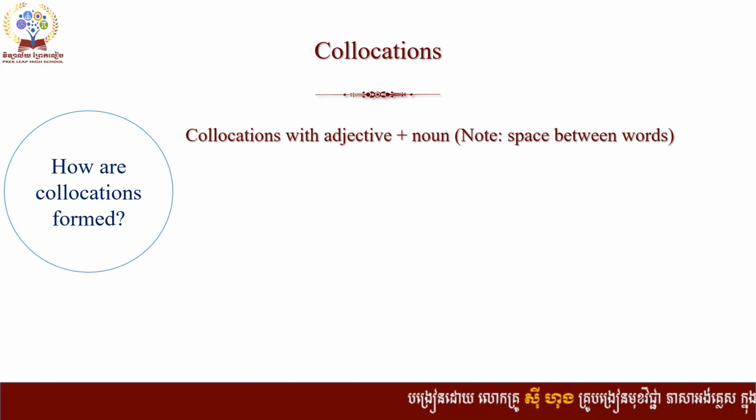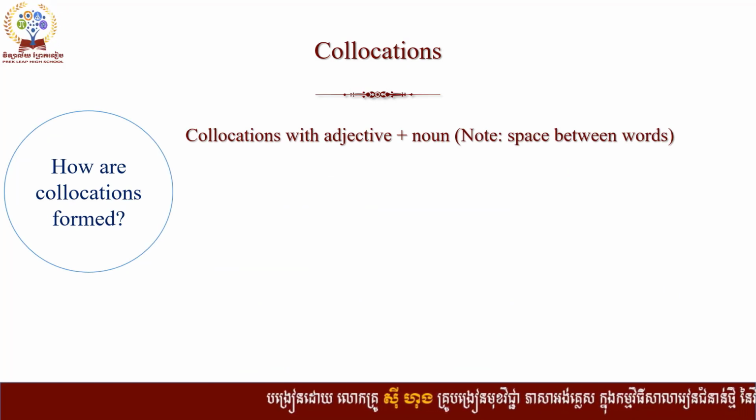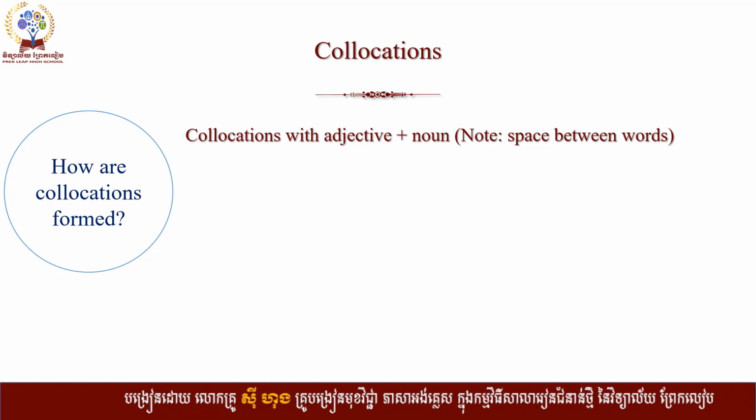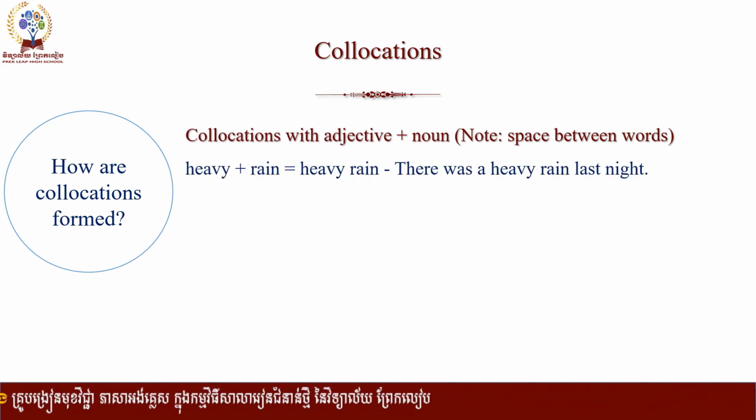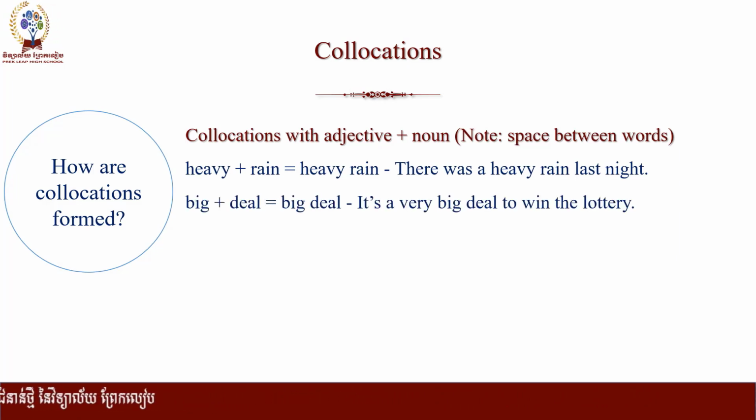And adjective plus noun. Yeah, space between words for the adjective plus noun rule. Heavy rain. There was a heavy rain last night. Big deal. It's a very big deal to win the lottery. If something is a very big deal, it is very necessary or important.